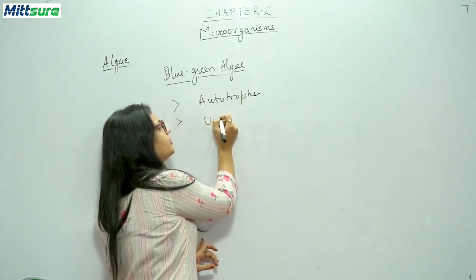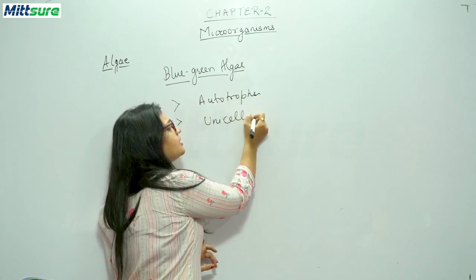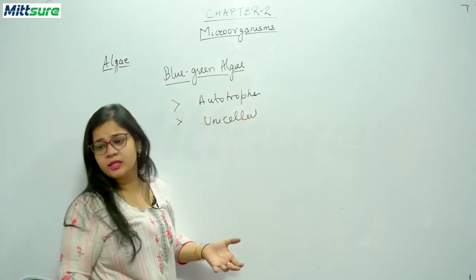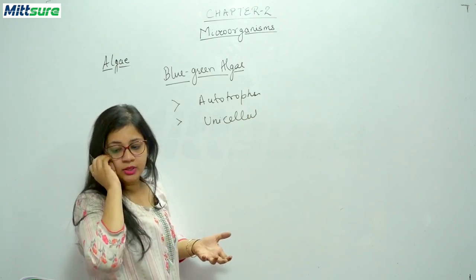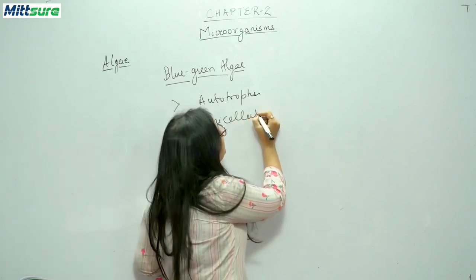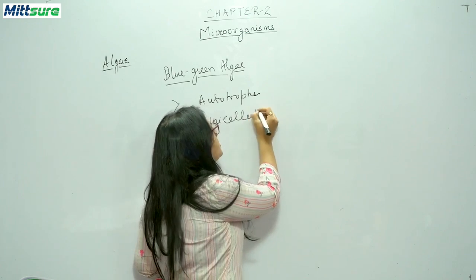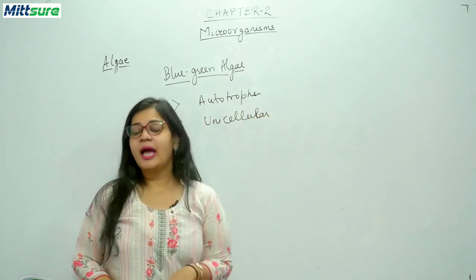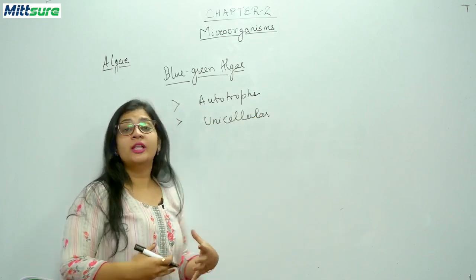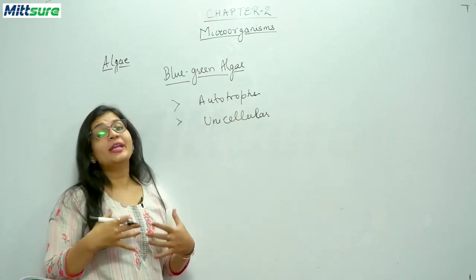Let me write down the word unicellular. Single cell means unicellular. Okay, so am I clear on this that what is unicellular and what is multicellular? Okay, now they are unicellular in nature and they have a primitive cell structure, that is they have a very old type of cell structure.